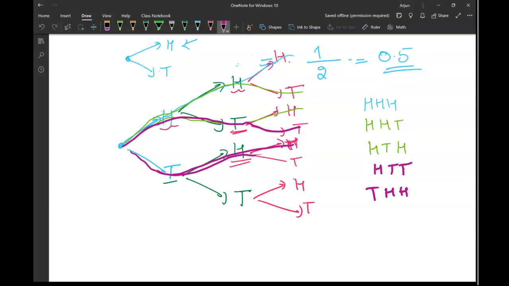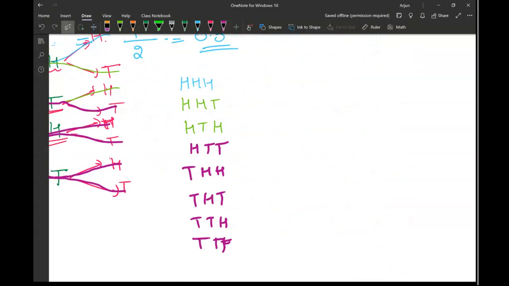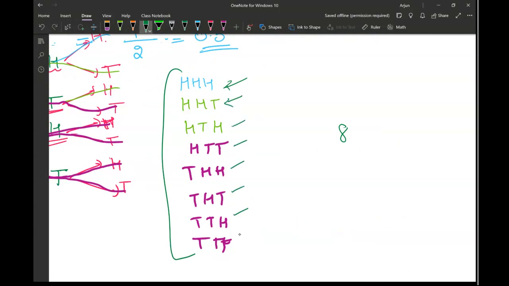Another can be tail, head, tail. And here it can be tail, tail, head. And last can be tail, tail, tail. So these are the possible outcomes. So how many total possible outcomes can I have? That is 8, I guess. Let's count it: 1, 2, 3, 4, 5, 6, 7, 8. So the number of total possible outcomes is 8.